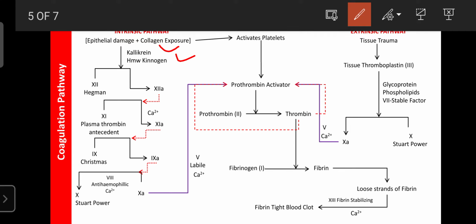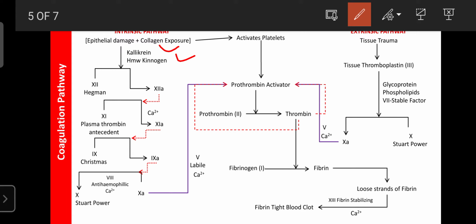Okay, the release of kallikrein and kininogen due to exposure of the collagen can activate factor 12, that is Hageman factor. This factor is mainly synthesized in the liver and is present as inactive in the blood. When it is subjected to kallikrein and kininogen, it becomes activated. It becomes factor 12 active. Once factor 12 active is formed, the blood coagulation process can start.